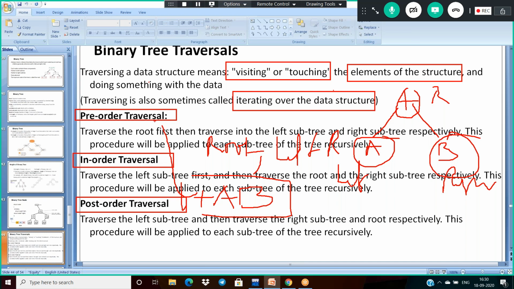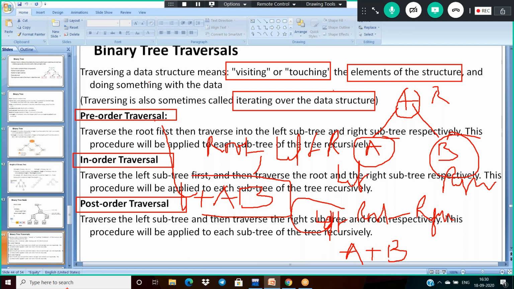And what about in-order? In-order traversal means first the left child, second the root, and third the right child. Left means A, root means plus, right child is B. That's all, and this is in-order.